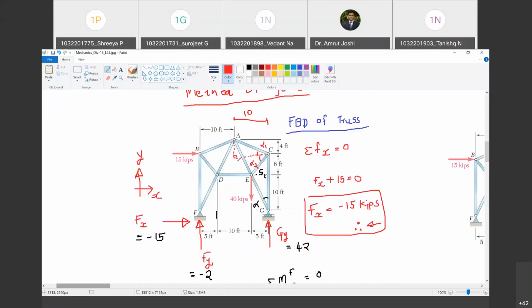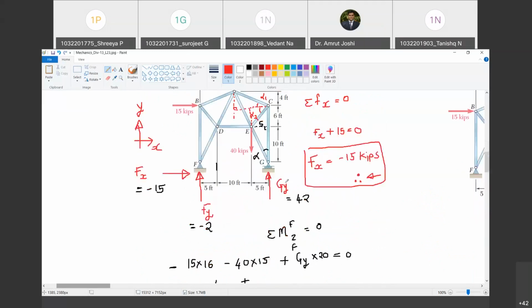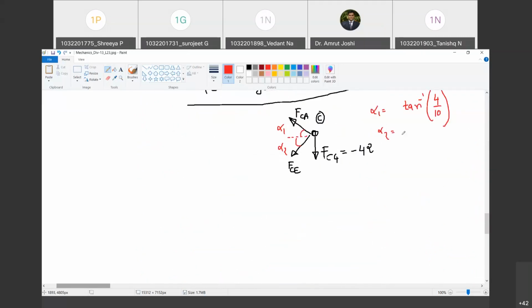So let us have a look at this one. Can I complete a right angle triangle like this? Are you with me? Yes, sir. How much is this distance? It is 6 feet. And how much is this distance? 5 feet. So is it tan inverse of 6 by 5? Yes, sir. So can I write it as tan inverse of 6 by 5?